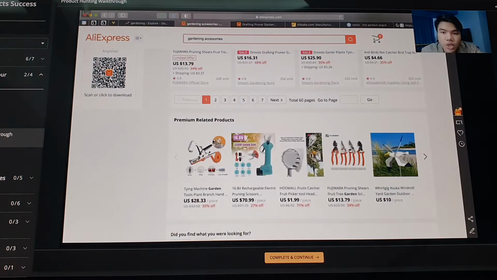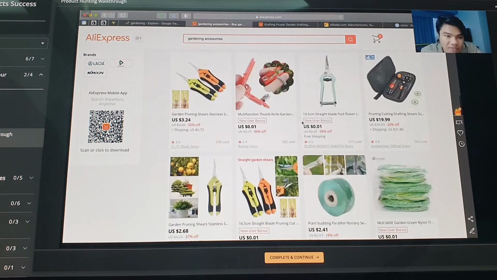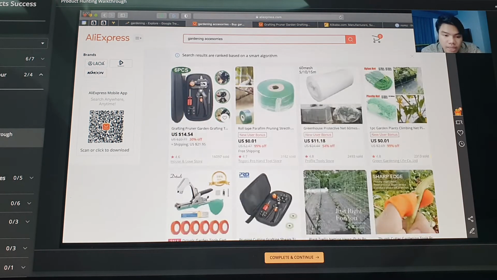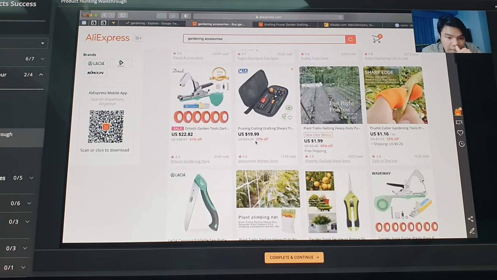Kasi sometimes it just takes a lot of negotiation skills talaga in handling prices. Right now, kasi if you will notice, the price point of this item is kind of expensive, kasi the average price is at 500 to 750 pesos, if you convert yung USD to PHP. If you will notice, medyo mahal siya. So find a supplier where you can handle the price talaga.